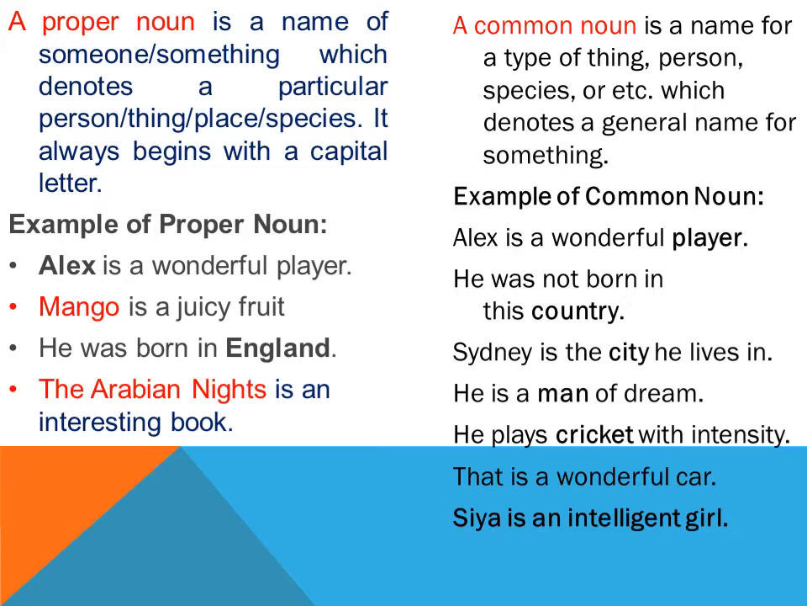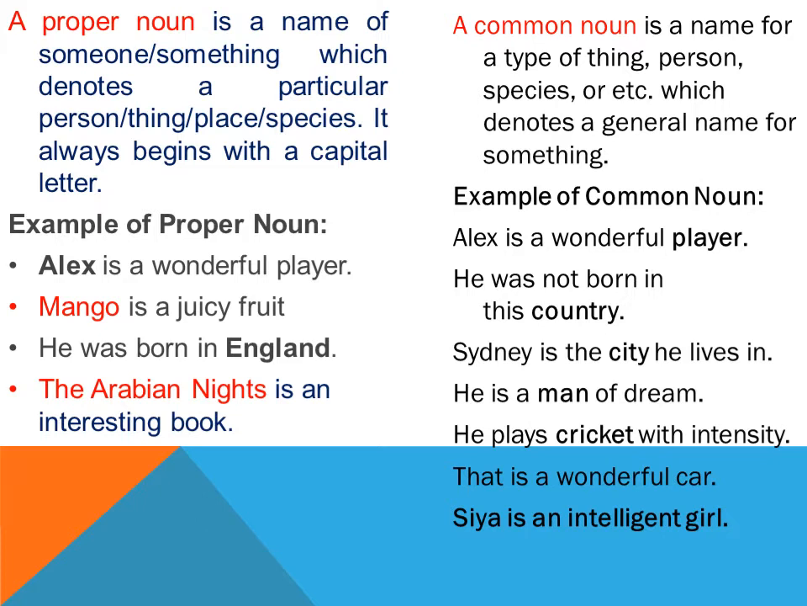Of course, boy, girl, sister, brother, these are also common nouns, no doubt in that. So the common names which we have given to all the objects, all the living things and non-living things in this world, those we categorize as common nouns, right? The general names we have given to all the things.